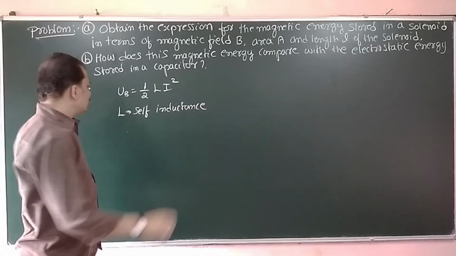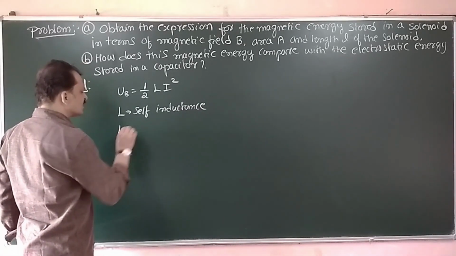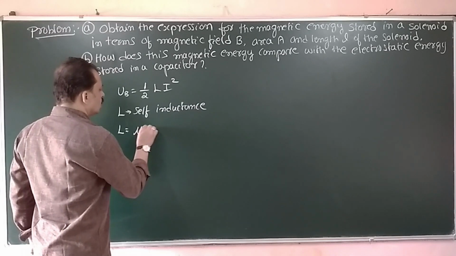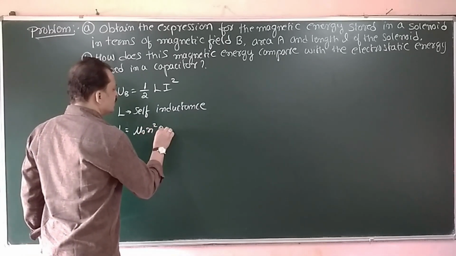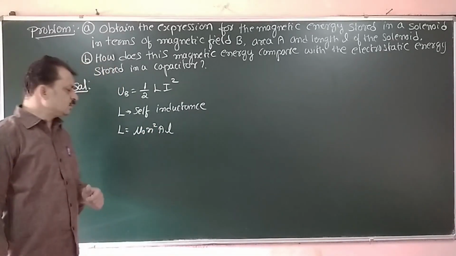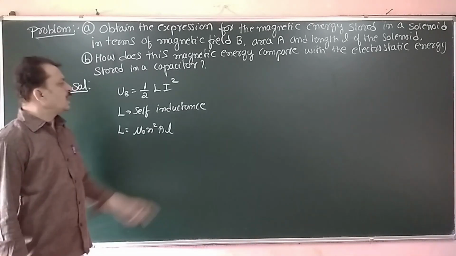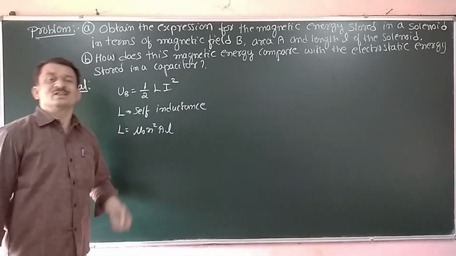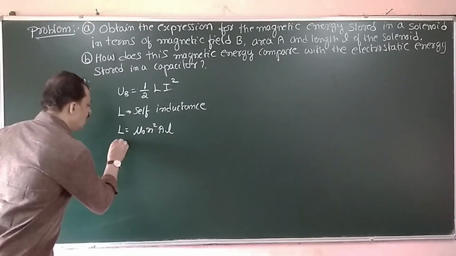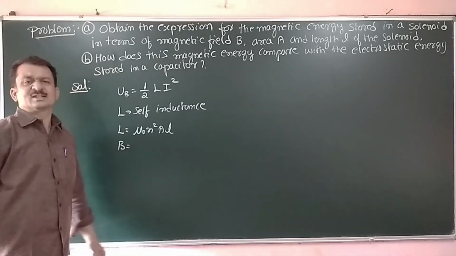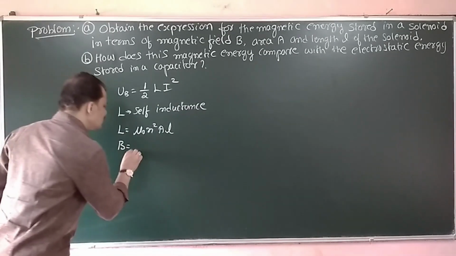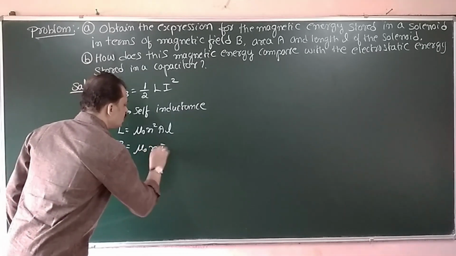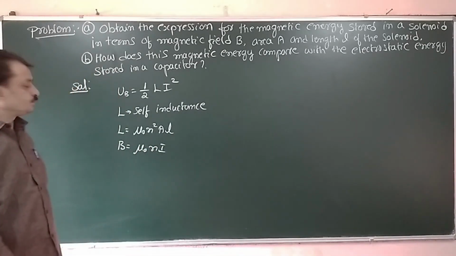We are already familiar with the expression for self-inductance. L is equal to mu naught N square A L. And whenever a current I is flowing through a solenoid, we have the expression for the magnetic field inside the solenoid. That is B is equal to mu naught N I.